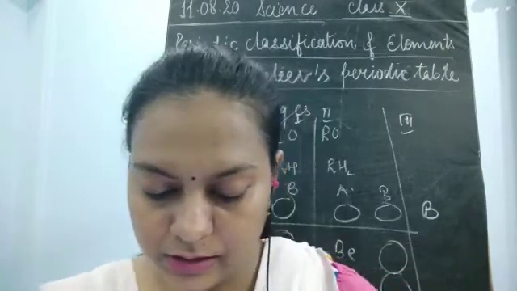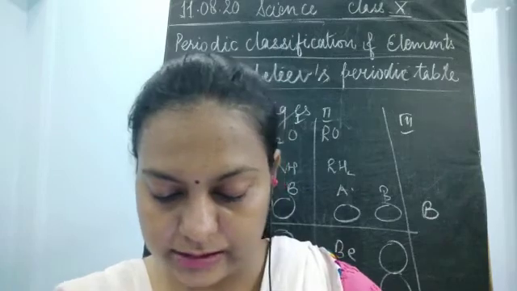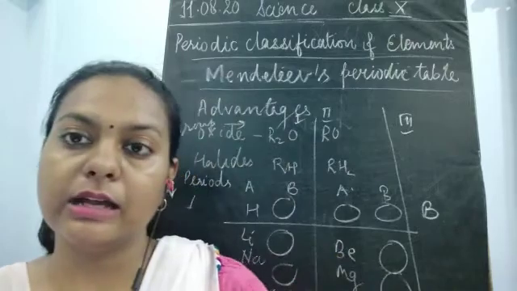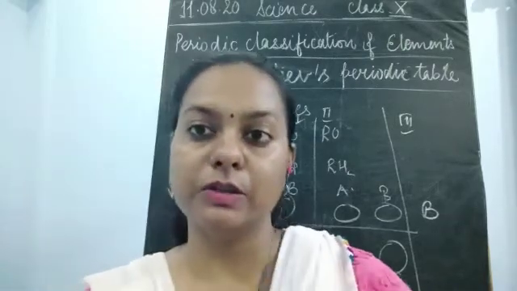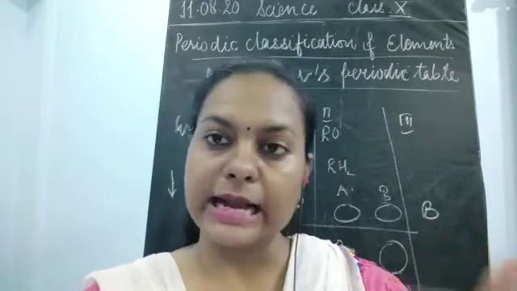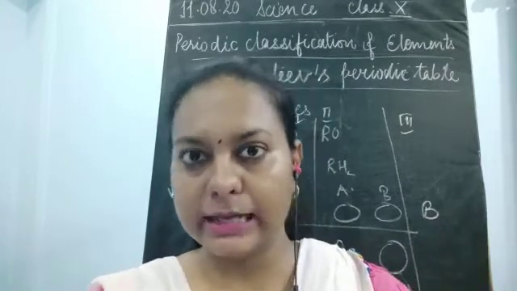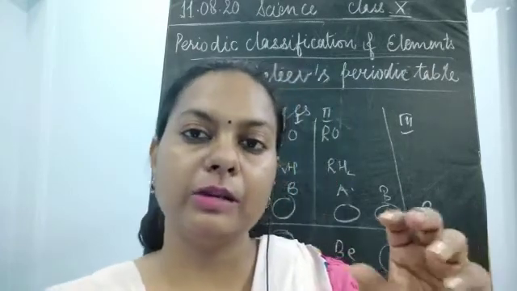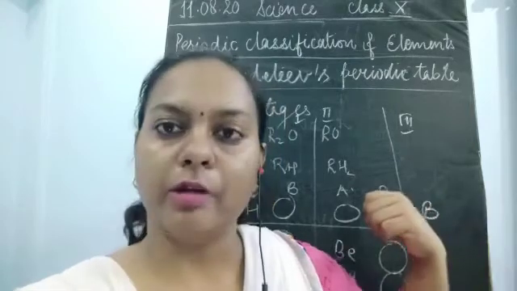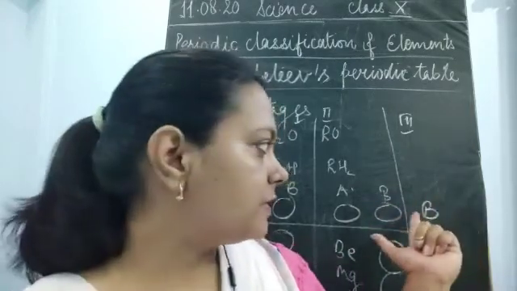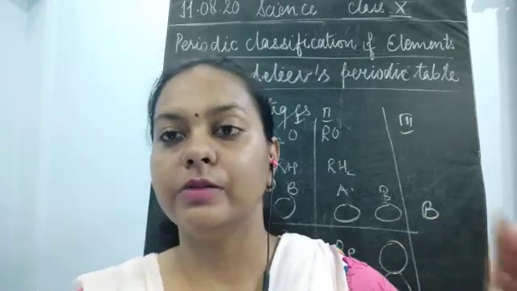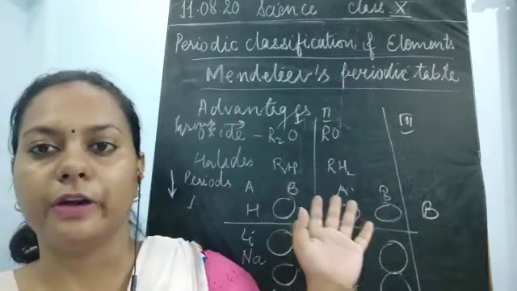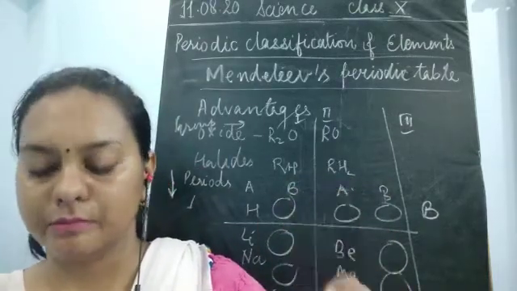This provided convincing evidence for both the correctness and the usefulness of Mendeleev's periodic table, because the elements were just placed one after another but differed in atomic mass, so they could be exchanged very easily. The concept was that it was editable. This periodic table was editable because it had gaps first of all, and secondly the elements could be exchanged very easily because the increasing order of atomic masses was used in Mendeleev's periodic table.